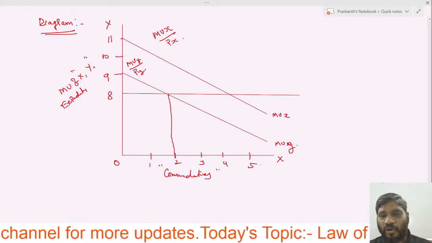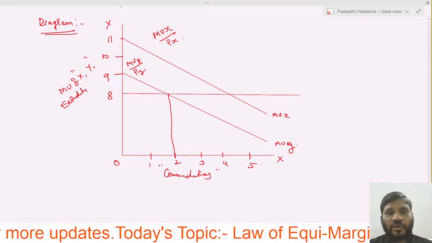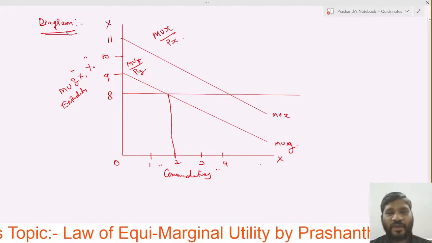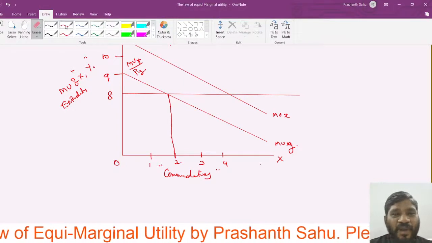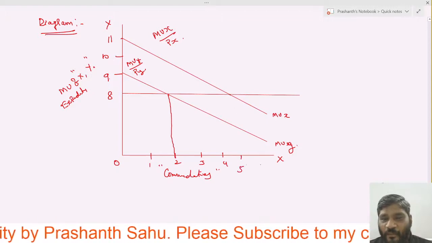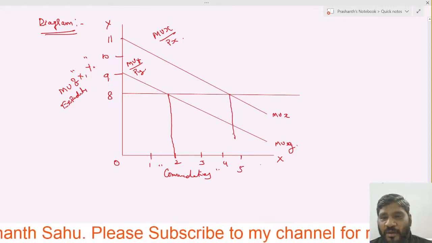So here it is 2 goods. Somewhat we will take some adjustment here, because I'm using the PC. Here it is 5.